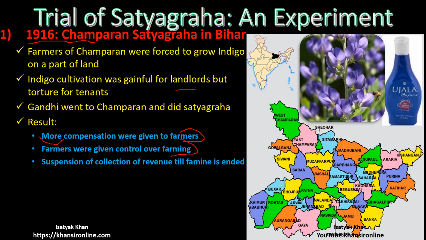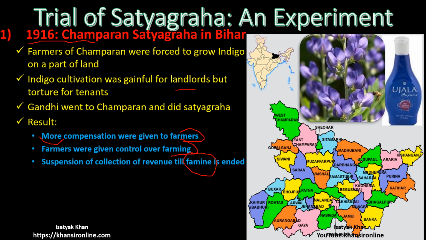And there was a famine, सूखा अकाल पड़ा हुआ था, and government also suspended the bonus. This is the bonus Gandhiji got for the farmers. Now suspension of collection of revenue till the famine is ended. जब तक सूखा पड़ रहा था तब तक कोई भी टैक्स, कोई भी लगान इंडियन फार्मर्स से लिया नहीं जाएगा.